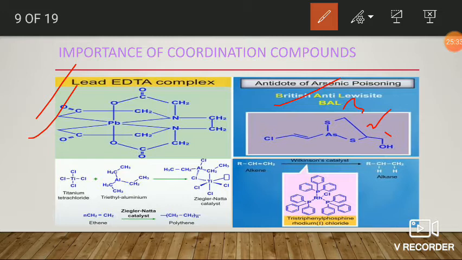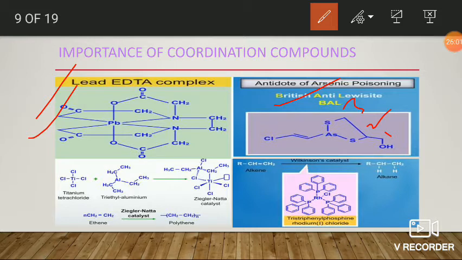It is used as an antidote for Lewisite. Lewisite is generally an arsenic compound which is poisonous to our body. So it is removed by adding BAL as the antidote. Okay. Here Lewisite was first used in World War I by the British.